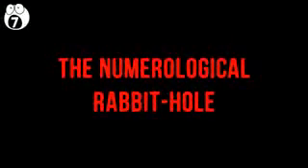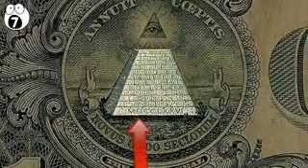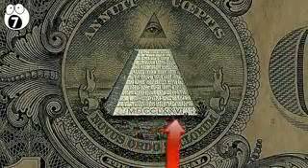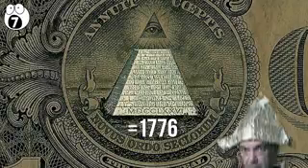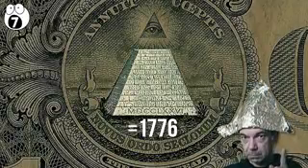Number 7. The Numerological Rabbit Hole. Numerology is the study of finding meaning in seemingly innocent numbers, and it is very easy to find yourself overwhelmed by its claims. At the base of the pyramid on the Lesser Seal, we can see the Roman numerals MDCCLXXVI, representing 1776, the founding year of the U.S. According to conspiracy theorists, though, it was also the founding year of the Illuminati.